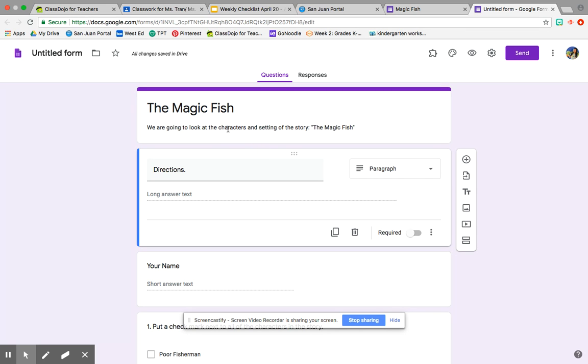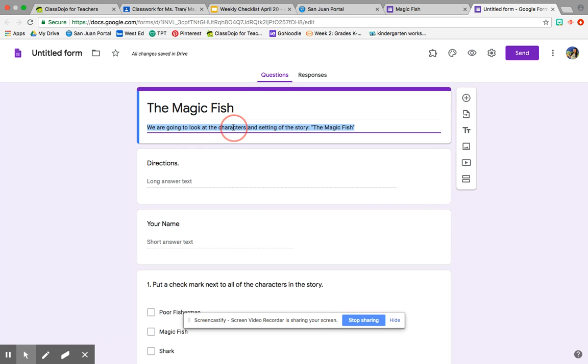So remember the characters, this word here, the characters of the story, or the people in the story. Who did you see in there? And who was talking? And then the setting of the story is where the story happened.